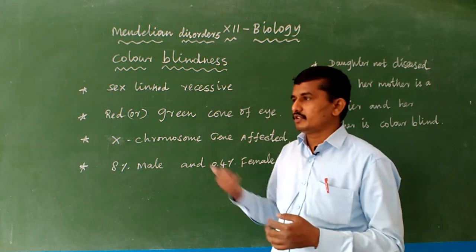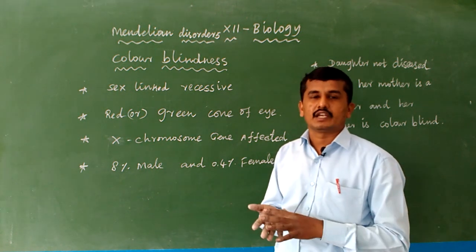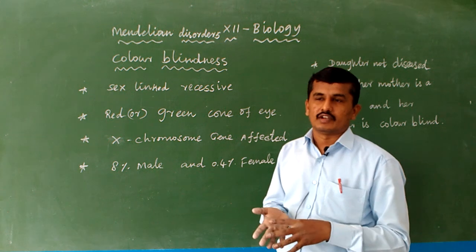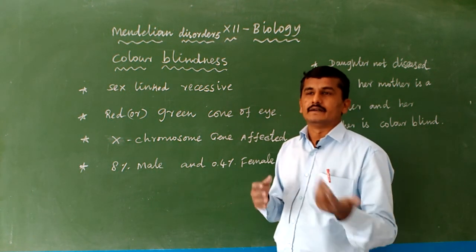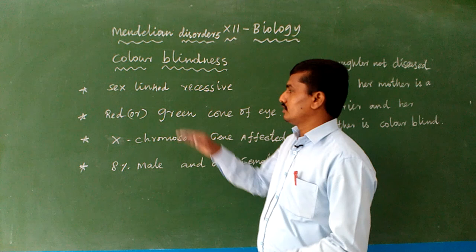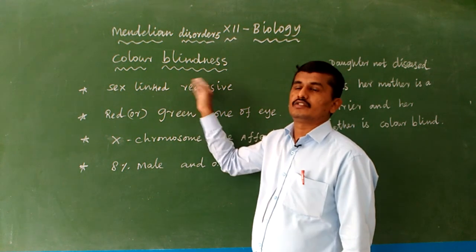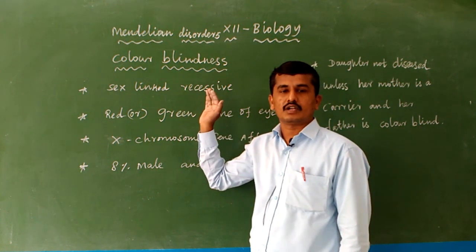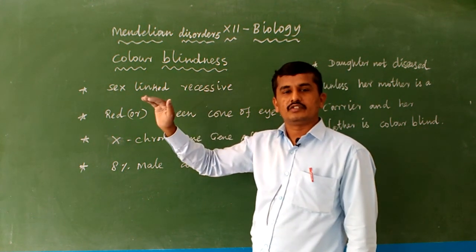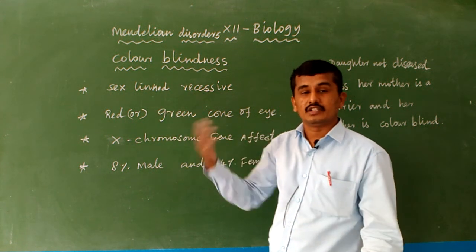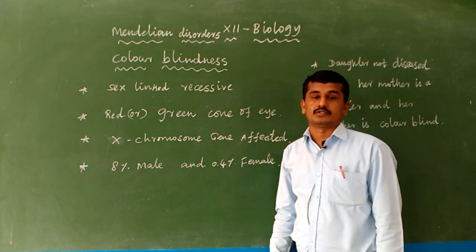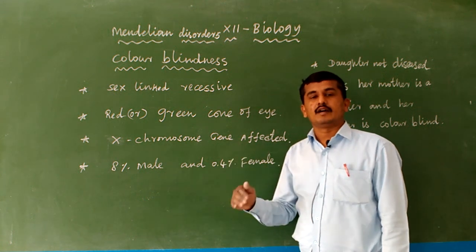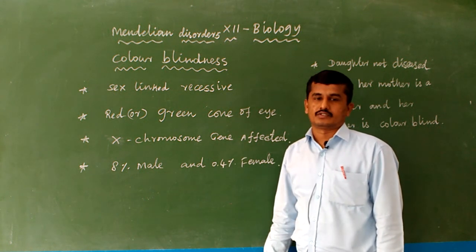But a person affected with the color blindness disease has an affected gene, and due to this the person cannot differentiate red and green. That is actually a sex-linked recessive disease. What does a recessive disease mean? In one generation the disease is present, in the next generation it may be absent, but in the third generation the disease is expressed. So with a gap, the disease is expressed.